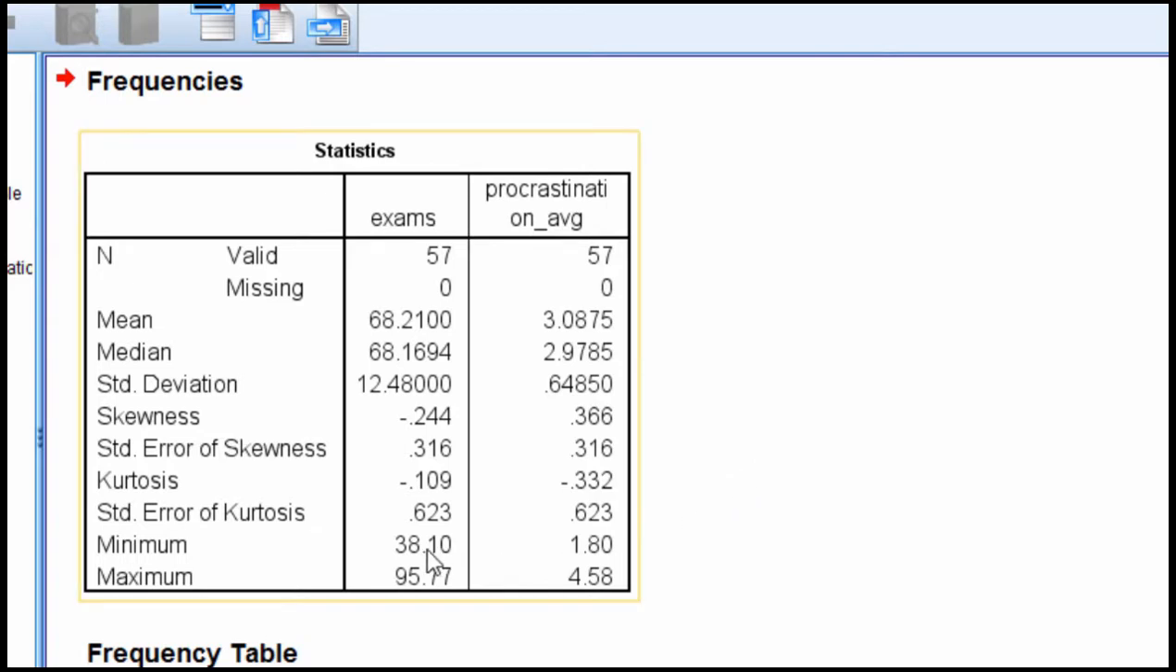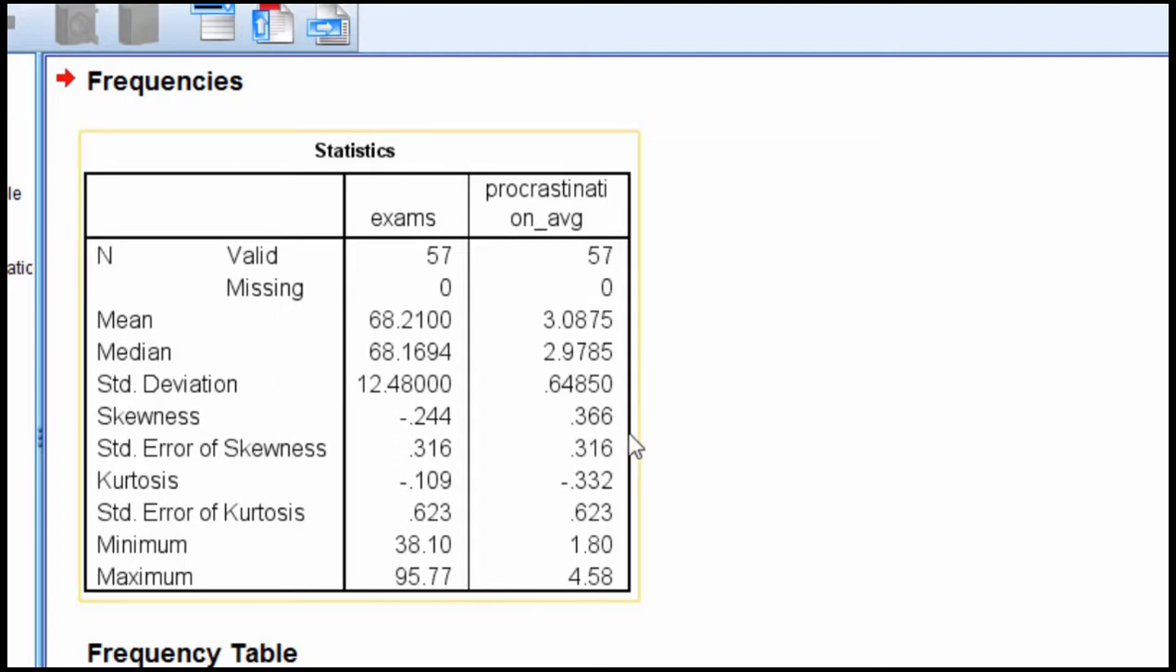And we can see that the exam performance mean was 68.2%. The median was very similar, which would imply that the distribution is pretty normal. And it is the case. The skew is -0.2 and kurtosis is -0.11, which are values much less than the absolute values of 2 and 9. And we can see the minimum is 38 and the maximum is 96 rounded.